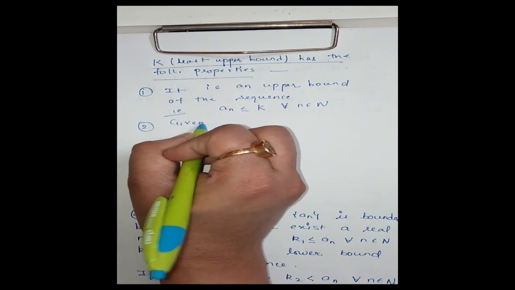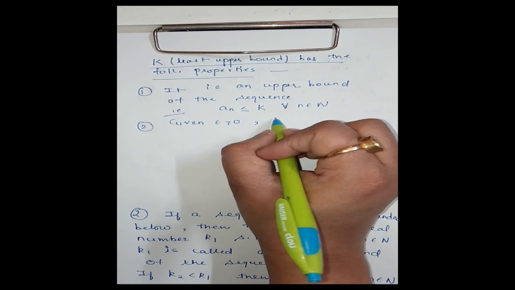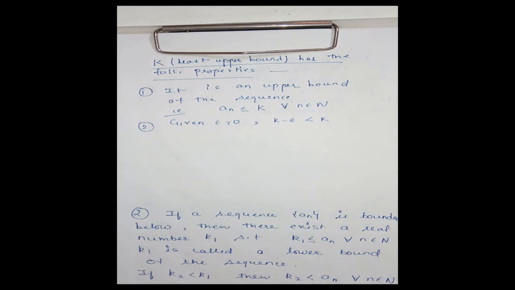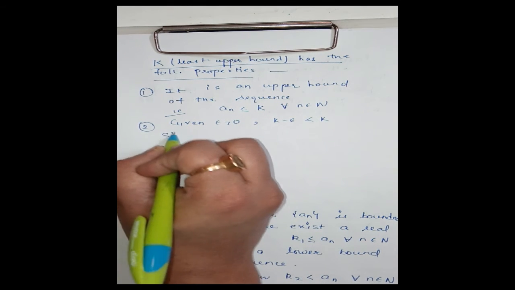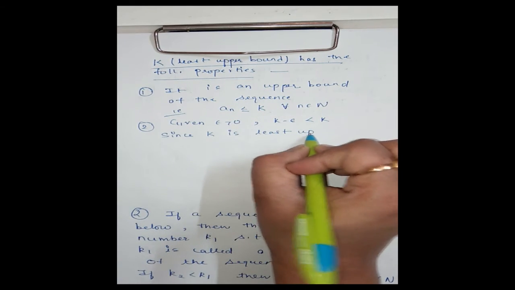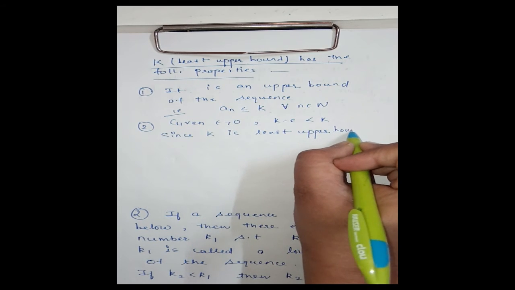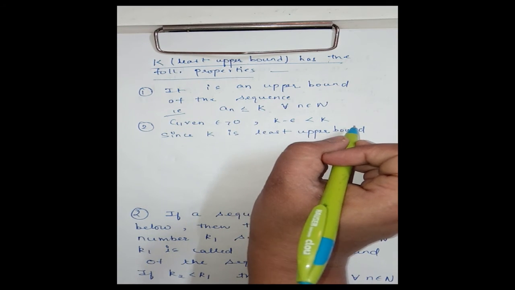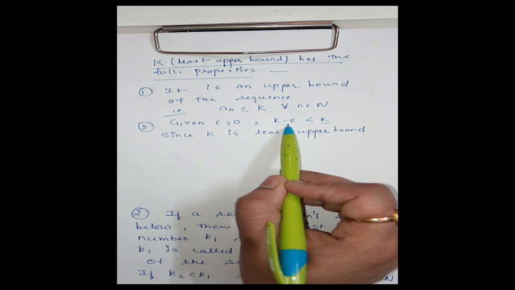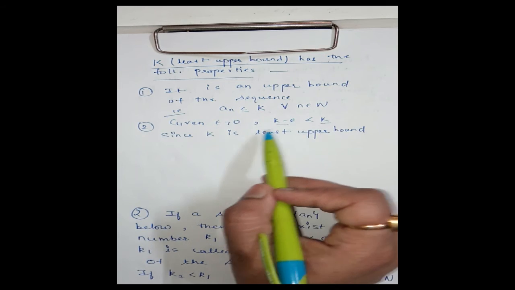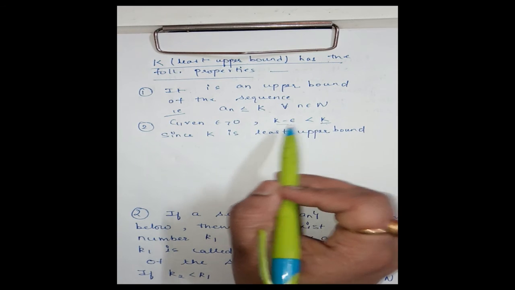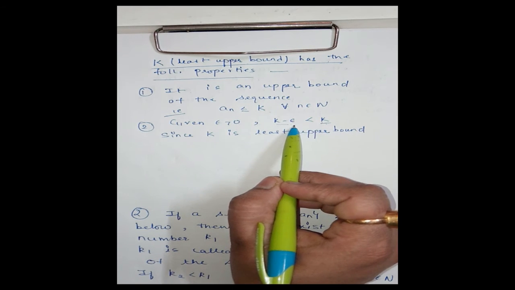Second, given epsilon positive, however small, k minus epsilon will be less than k. Now since k is the least upper bound and k minus epsilon is less than k, that means k minus epsilon cannot be an upper bound.